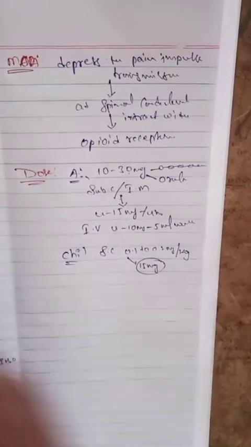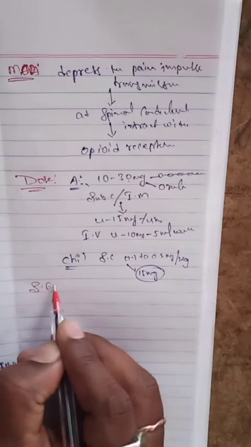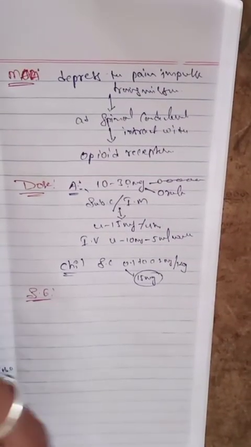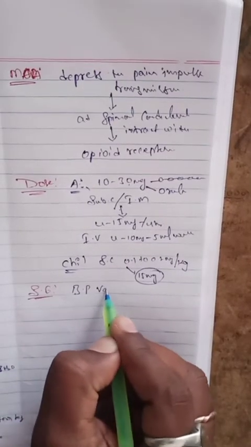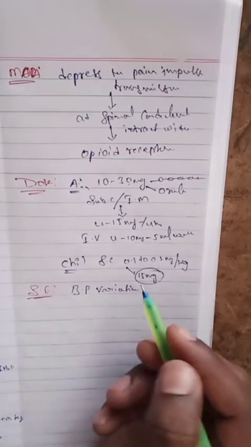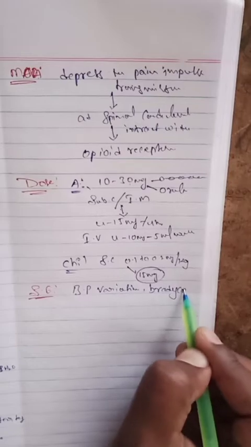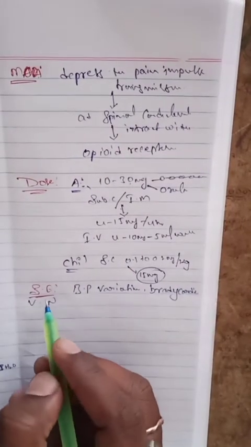The next one is, what are the side effects or adverse effects? Side effects are blood pressure variation, and bradycardia occurs, vomiting, nausea also.